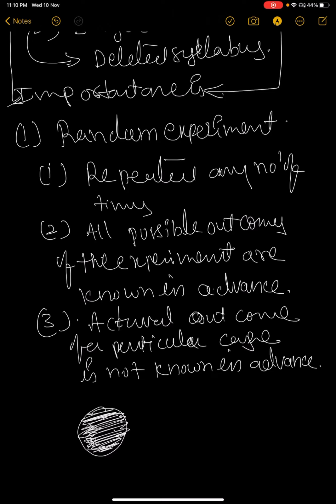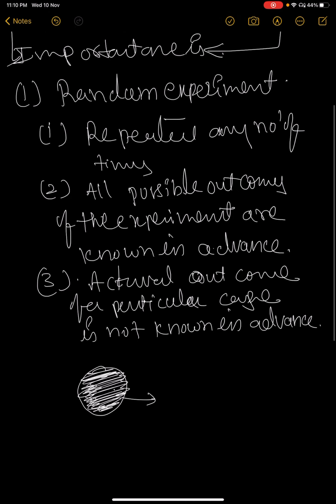Then when we toss the coin, every time we will get the same outcome. That means the coin is favorable to one outcome. It is not fair. If both outcomes have the same chance, it is known as an equally likely event. The outcomes are called simple events.